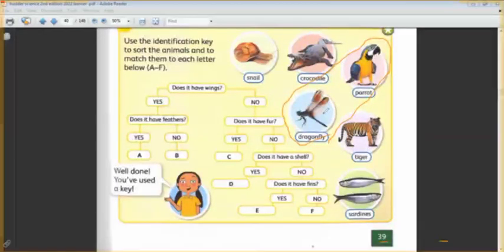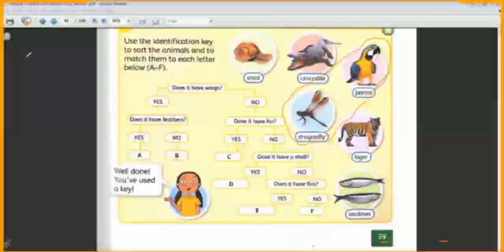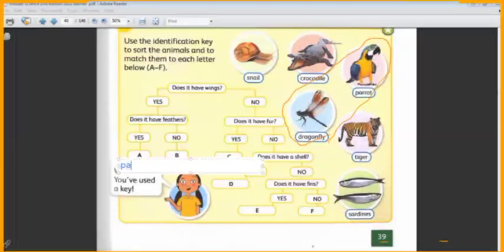No. So the parrot is the animal that has feathers. So if I say yes, it's the parrot. If I say no, it's the dragonfly.